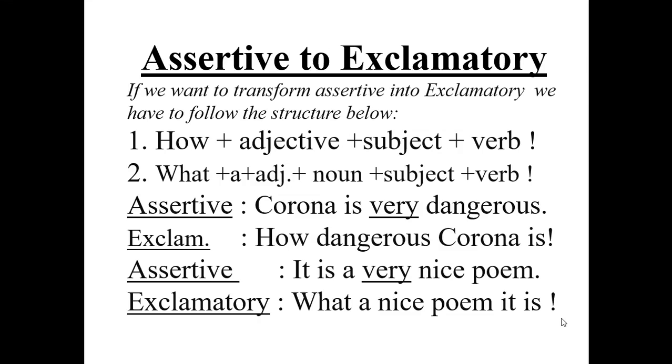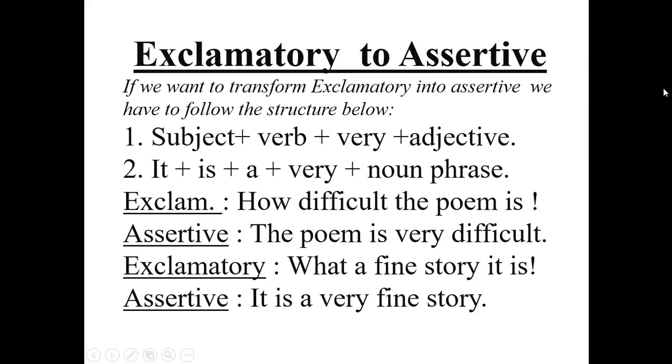Clear, my dear students? Now exclamatory to assertive, just vice versa, just make it opposite. If we want to transform exclamatory into assertive, we have to follow the structure below. First subject, then verb, then very, then adjective. Subject, verb, very, adjective. And another structure is it is a very, noun, phrase. Okay, subject, verb, a very, noun, phrase. Just look at the example.